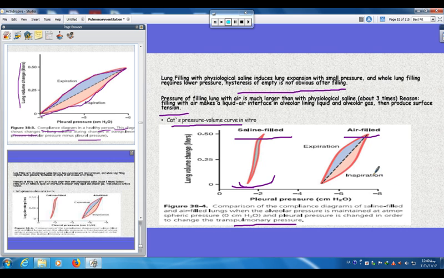You can see in this figure we need more force, and in this figure we need less force. You can see this is different from this.